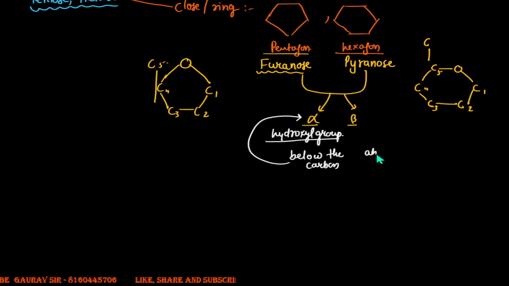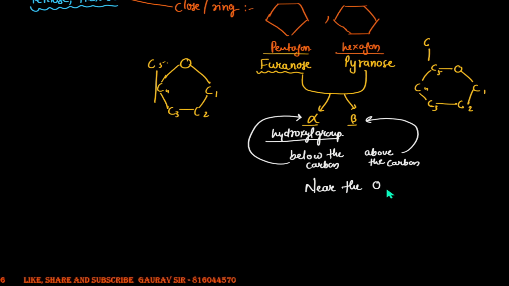If it is written above the carbon, it becomes your beta form. So let's talk about this alpha and the beta form.